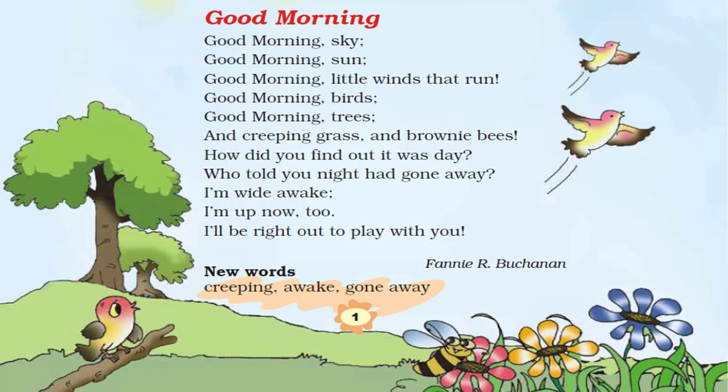Here, the words creeping and brownie are used with grass and bees to describe them. As you have already learned in 2nd class, these words are called describing words, or you may also call them adjectives. So creeping and brownie are the adjective words for grass and bees.